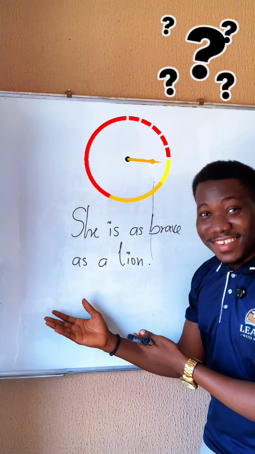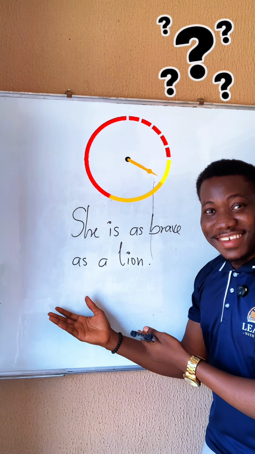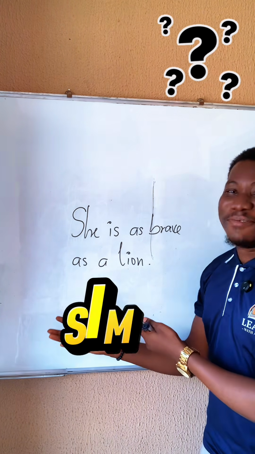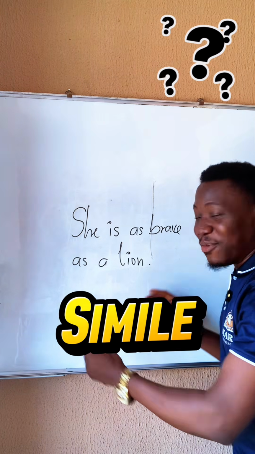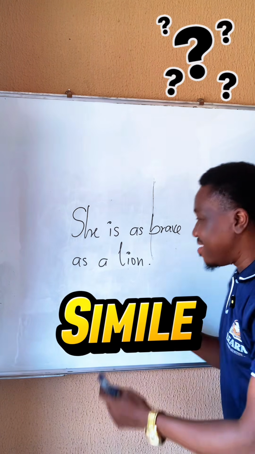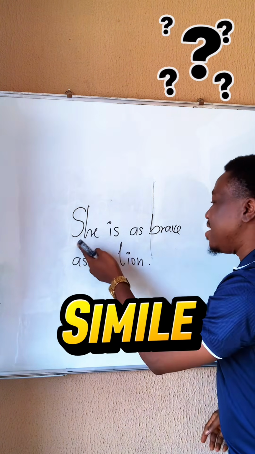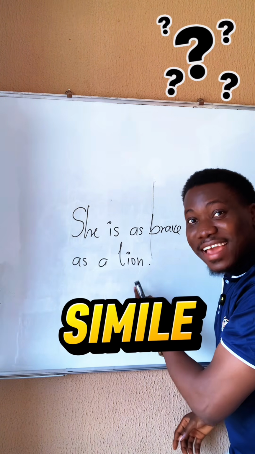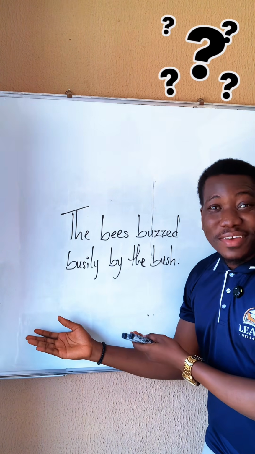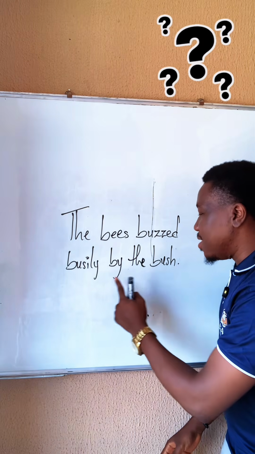Sentence number 4. She is as brave as a lion. What do you say? Which is it? Simile. Simile involves indirectly comparing things using as or like, or even than. She is as brave as a lion. Simile. Number 5. The bees buzz busily by the bush.